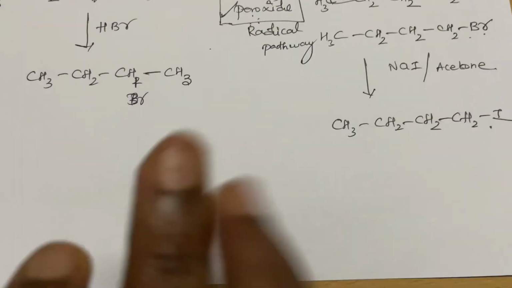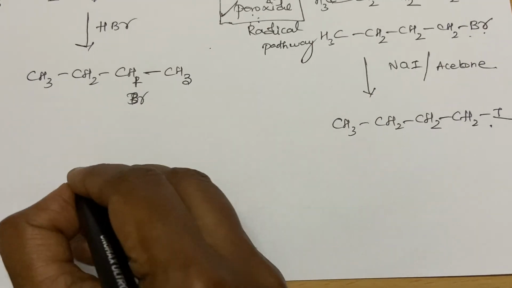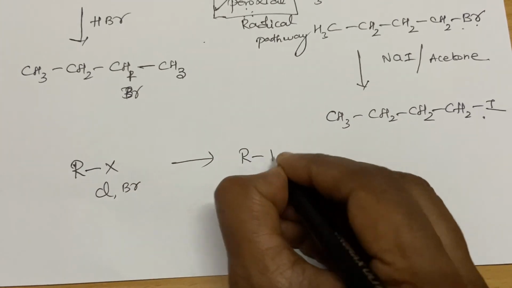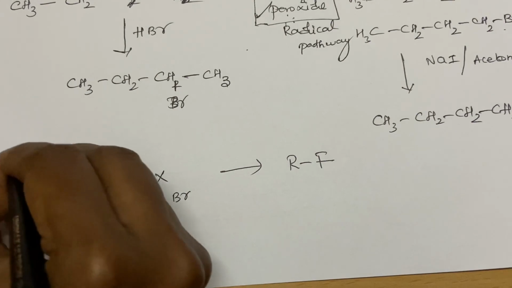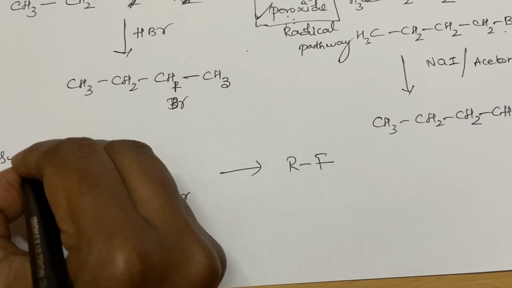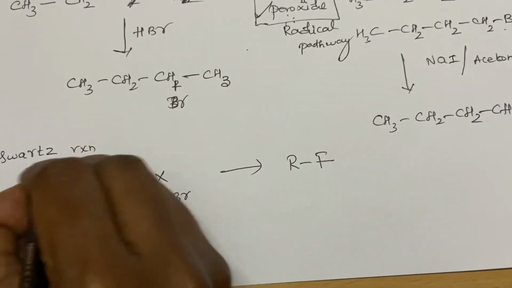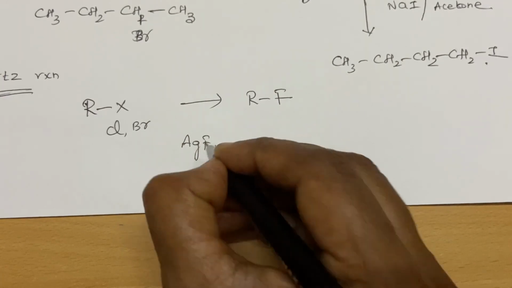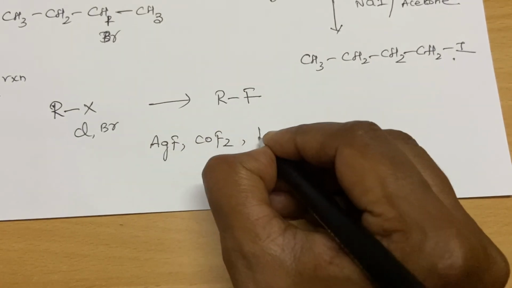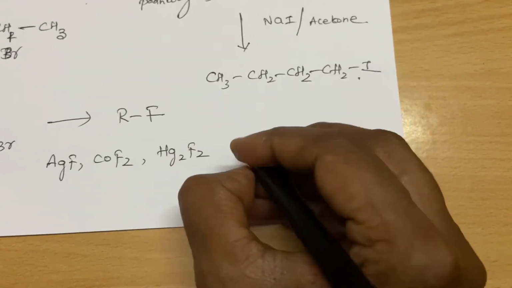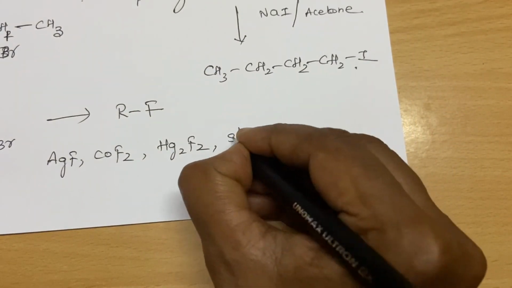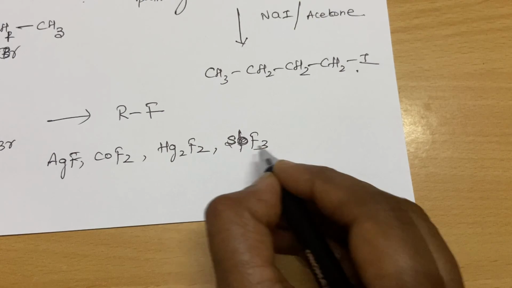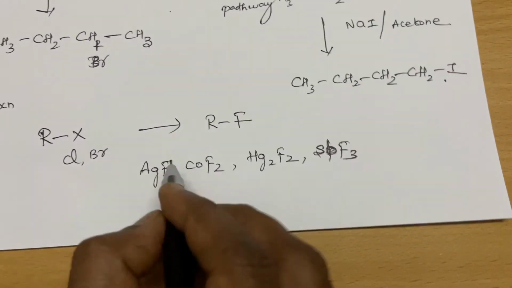One more reaction I am going to tell you. If you have RX, where X is chlorine or bromine, you can convert to RF. What is this reaction? This is the Swarts reaction. The reagents that are used are AgF, CoF2, Hg2F2, and one more, SbF3. Any one of these, not all of these, any one of these reagents you can use. This is for the Swarts reaction.